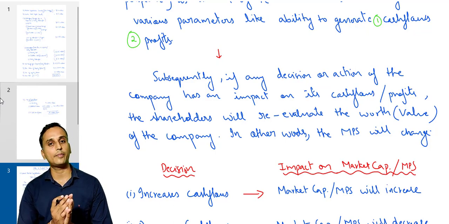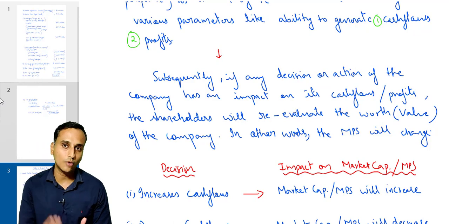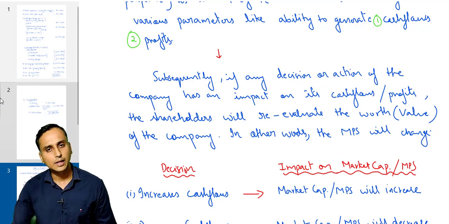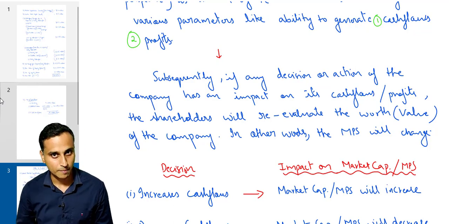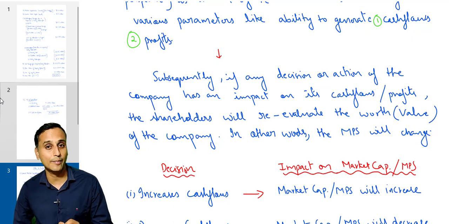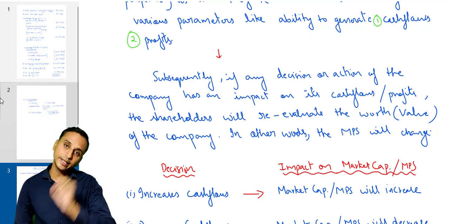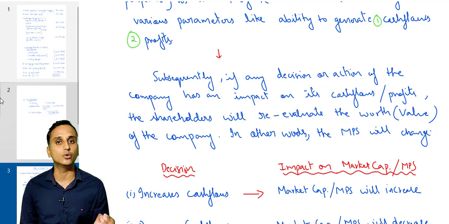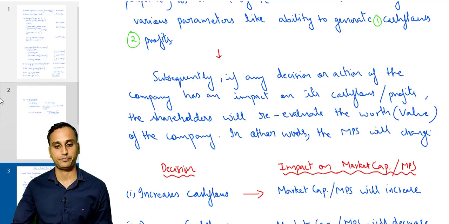Now, what will happen if because of a decision or action of the company, the cash flows change? If the cash flows change, the equity shareholders would re-evaluate the value of the company.